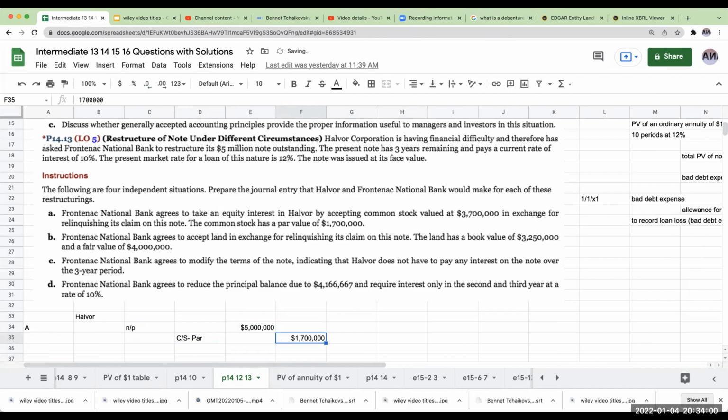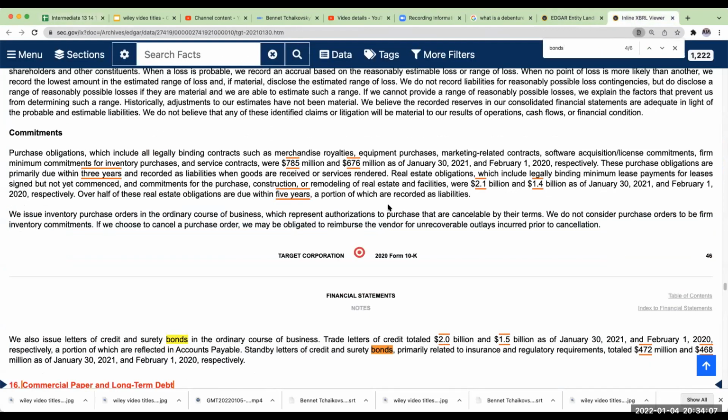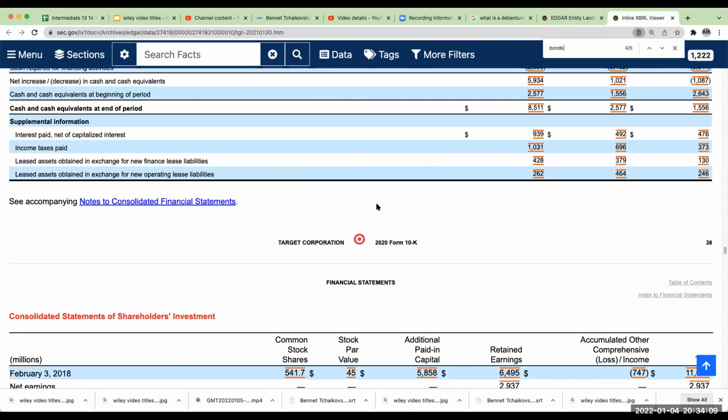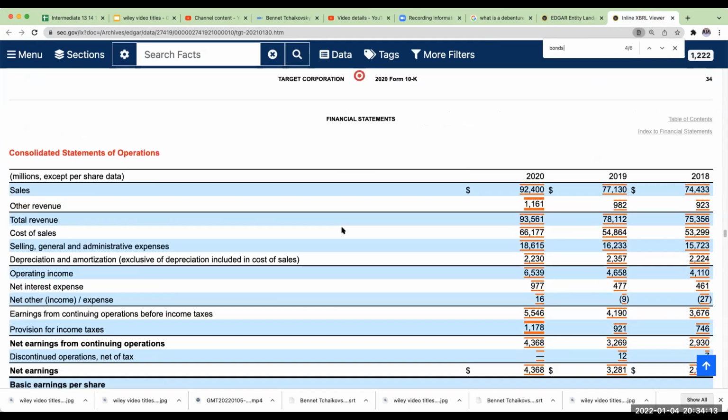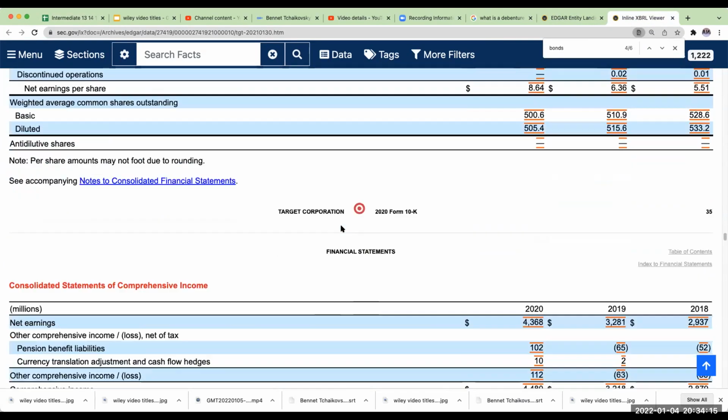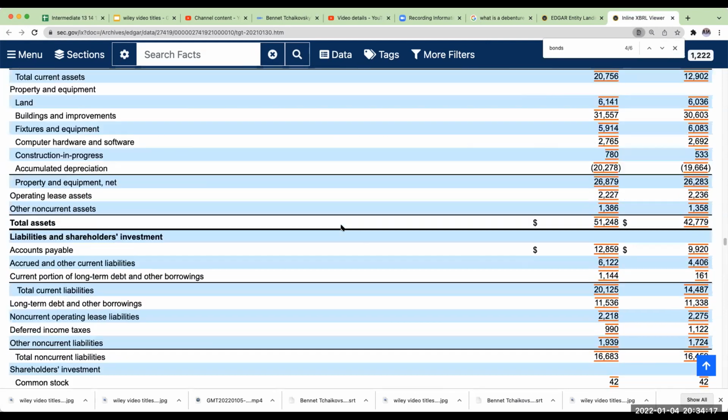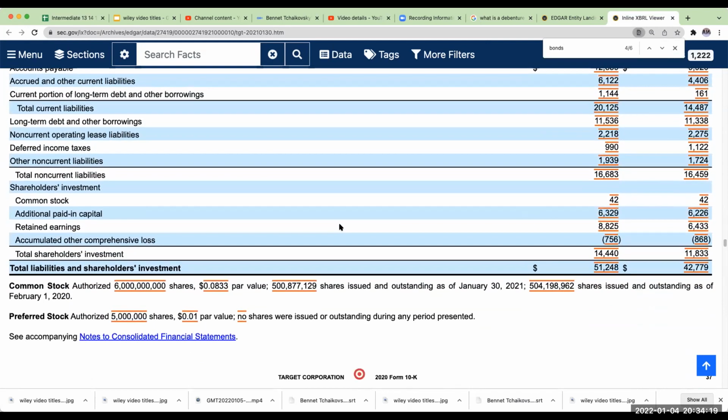You would never do this in real life. You would do par value as a fraction of a penny. And just to show this again, if you go to any publicly traded company, with the exception of Buffett's company, Berkshire Hathaway, that is a $5 par value, right over here, 0.0833 par value.